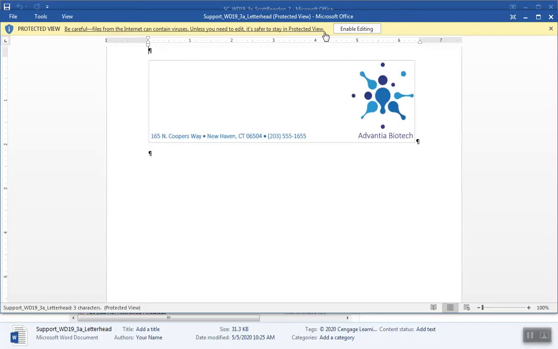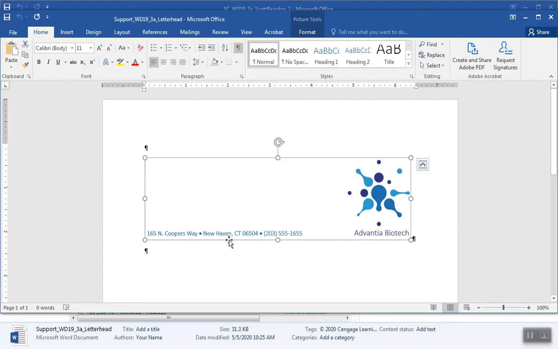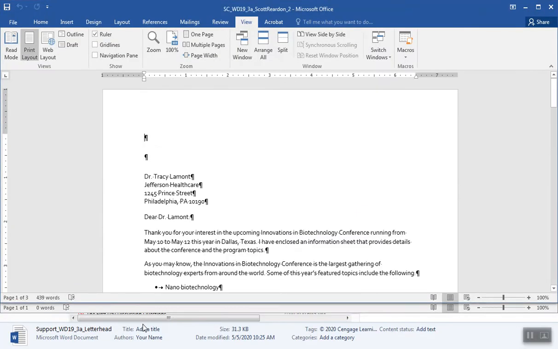It says to copy the picture. Copy the picture. Click on the picture and copy that. And by the way, you can't quite see my workspace, but I'm just going back and forth between my support file and my actual file.